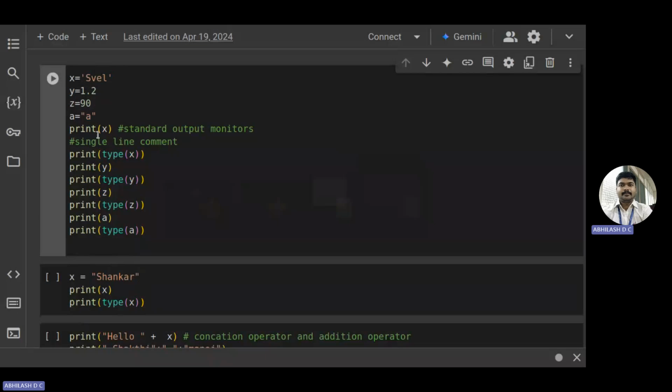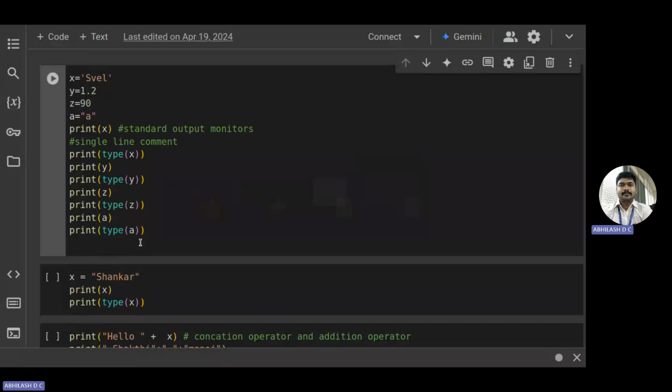Print of x refers to printing the value of x. Print the function type of x specifies what data type it is. x is storing a character array, so x is a string. So it is giving class str as well. Next is 1.2, which is float, 90, which is integer, and a, which is string.